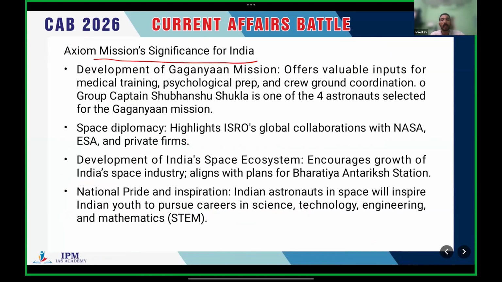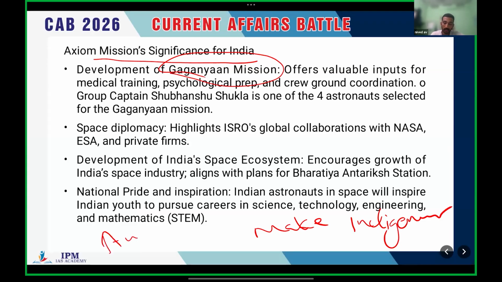India is planning for the Gaganyaan mission. It has to start its own human spaceflight, which means it has to make an indigenous mission to bring astronauts to space.